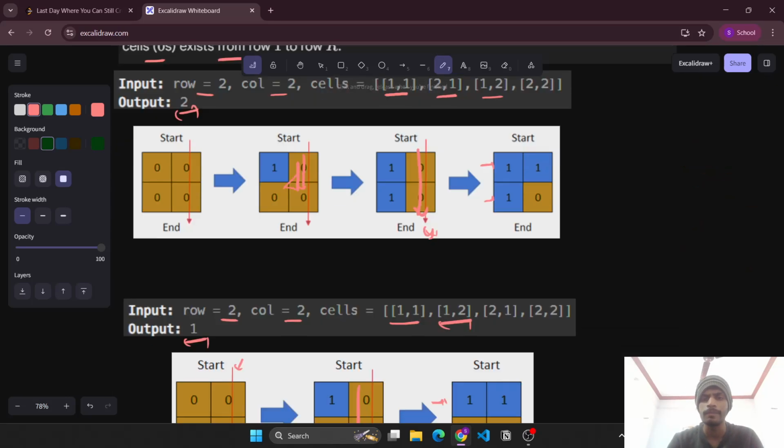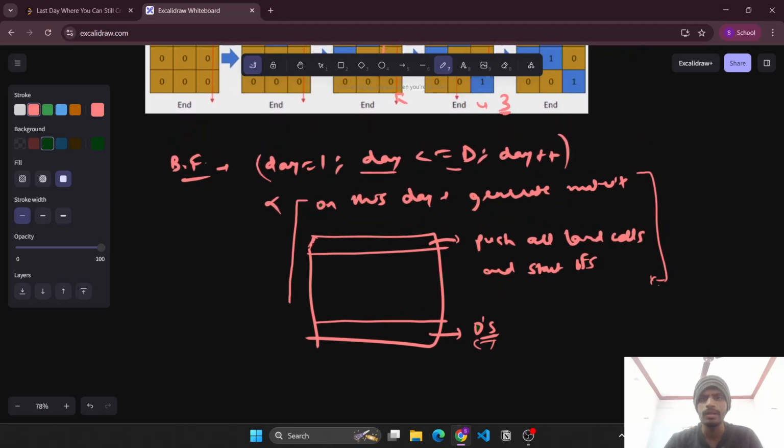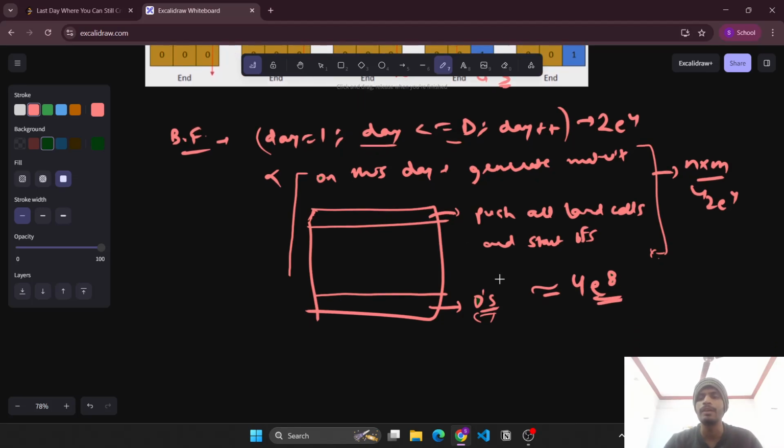So this loop will be running for 2e4, and for generating the matrix inside, again it runs n into m, so this again is 2e4. The BFS will also take order of 2e4, so overall it will be 4e8. So this will be the time complexity, and obviously it will be giving us a pass in this case because it lies within the range of 1e9.